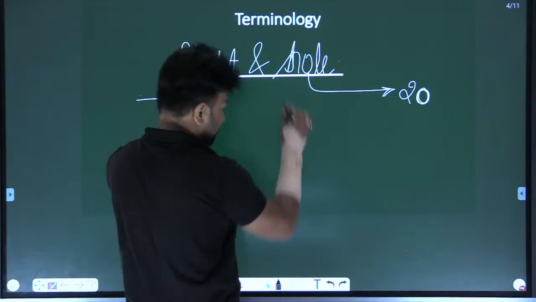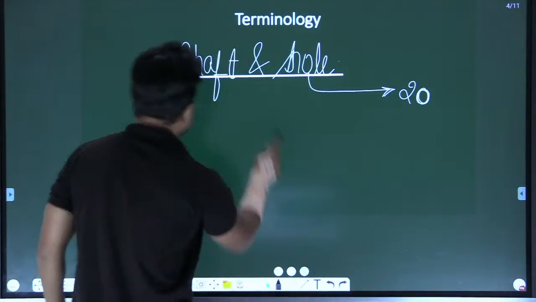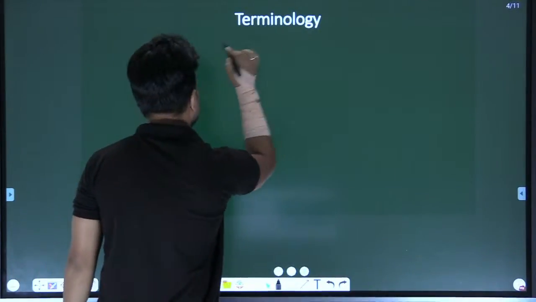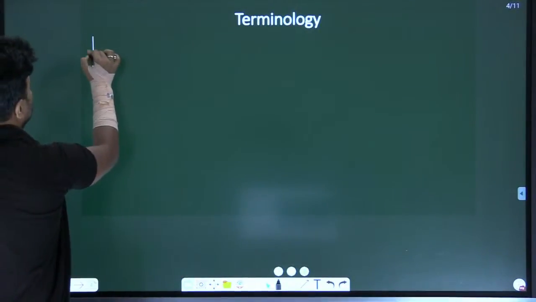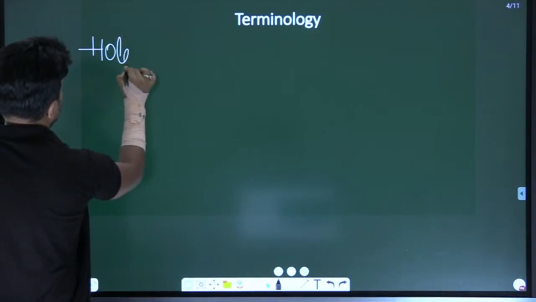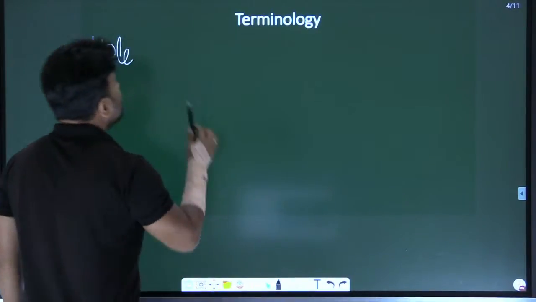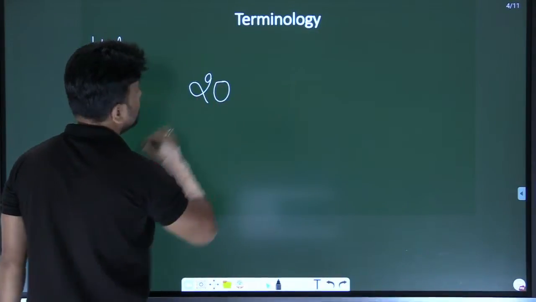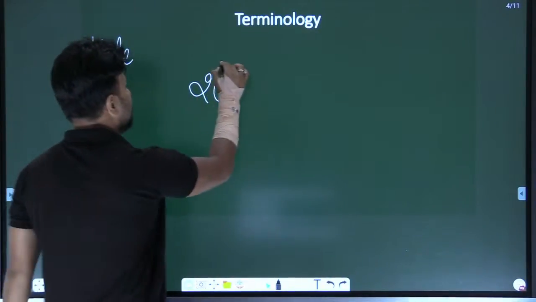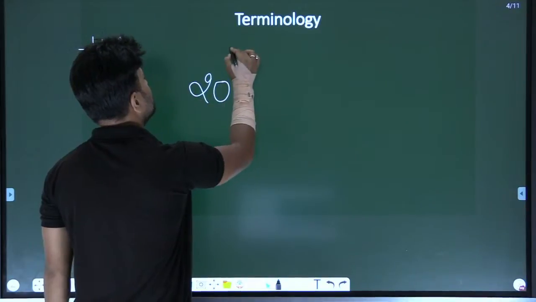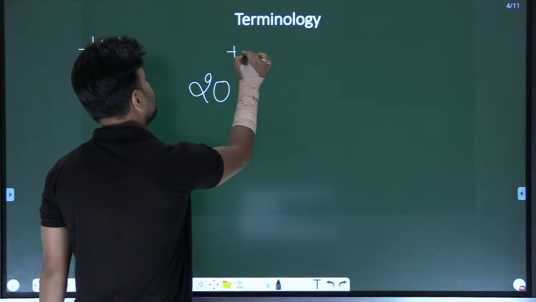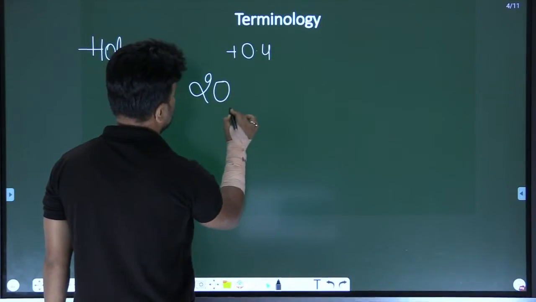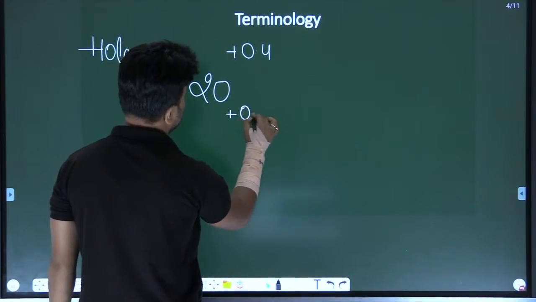Now, suppose that I am discussing these basic terminologies for a hole. I want to discuss about a hole. Now, for a hole, let's say I will write 20 plus 0.4, okay, 20 plus 0.2.